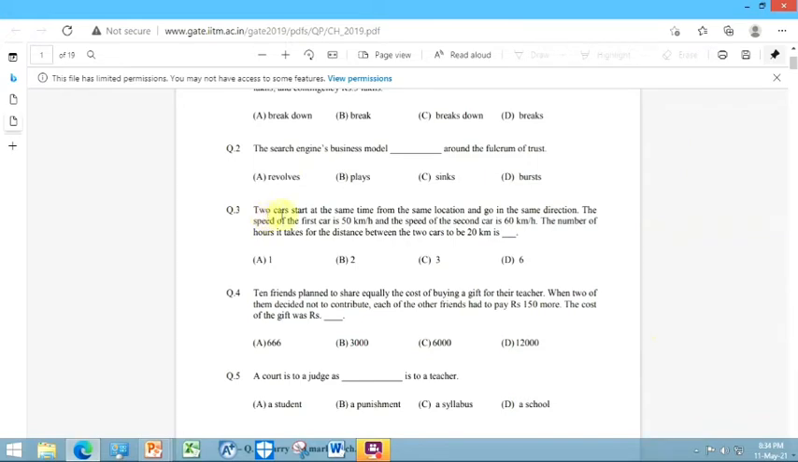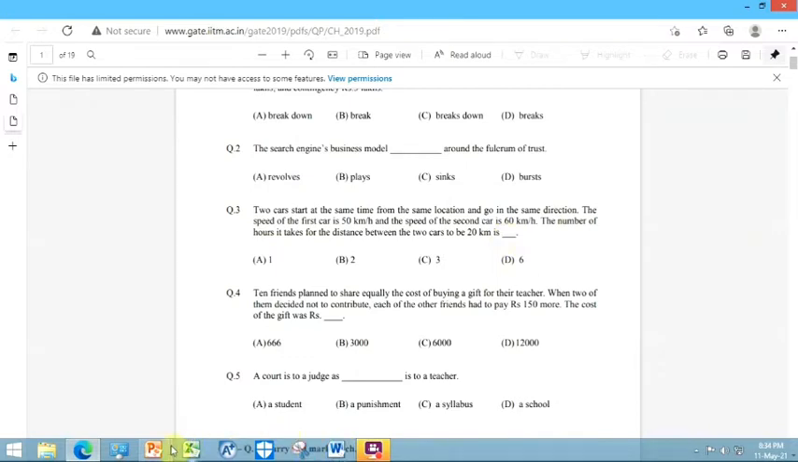The third question was of maths. Two cars start at the same time from the same location and go in the same direction. The speed of the first car is 50 km per hour, the second car is 60 km per hour. What is the number of hours it takes for the two cars to be 20 km apart?